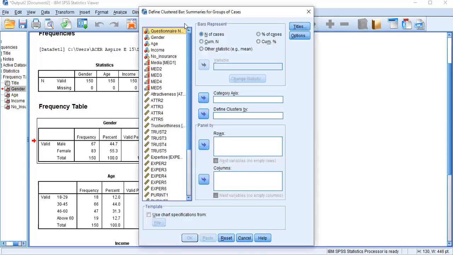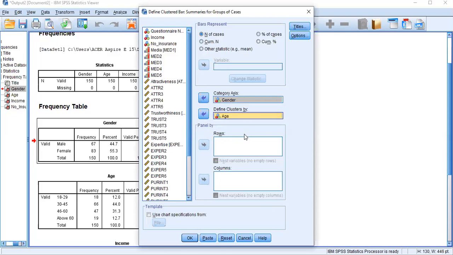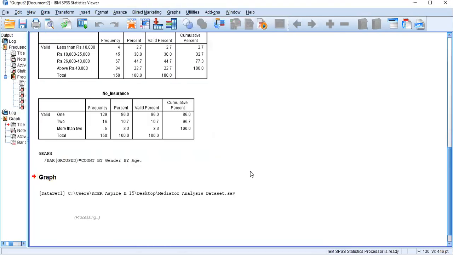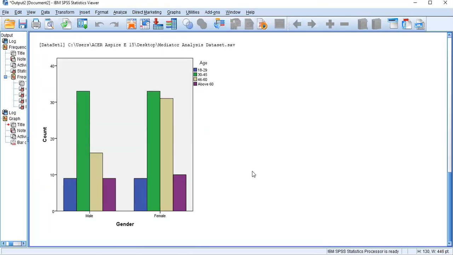Here you can select the variables you need to represent in your bar. I'm using age and gender. You can select whatever category axis here. Then just click OK, and you will see this kind of bar chart. Gender-wise, male represents two age levels.